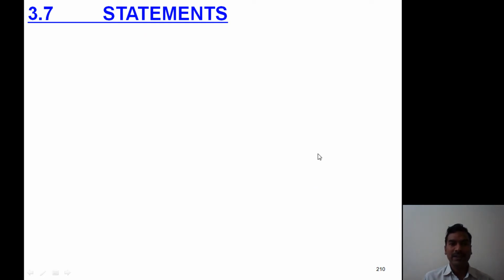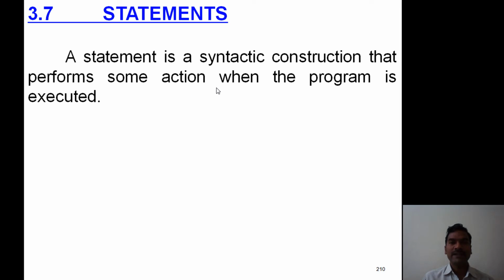What is meant by statement? A statement is a syntactic construction that performs some action when the program is executed. Now observe this format. It is a syntactic construction. As per the syntax of the programming language, we design statements. And every statement must perform some action when the program is executed.